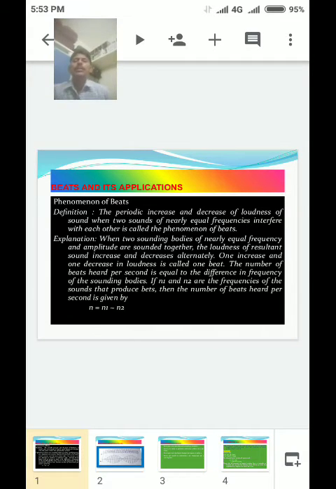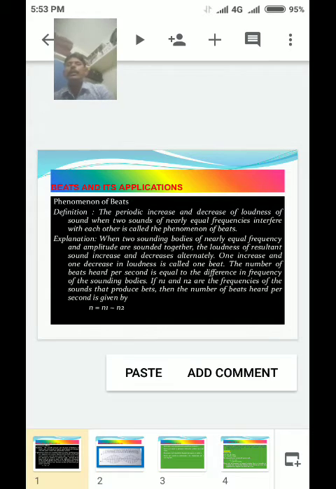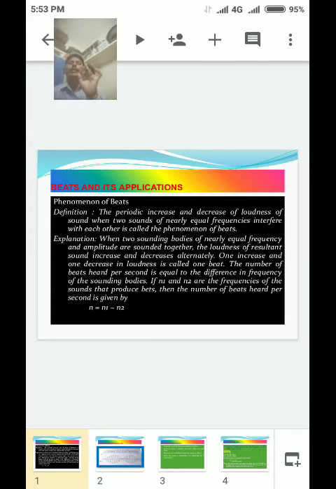Listen and understand carefully. N1 increases or N2 decreases, that is called beats. n = N1 ~ N2.